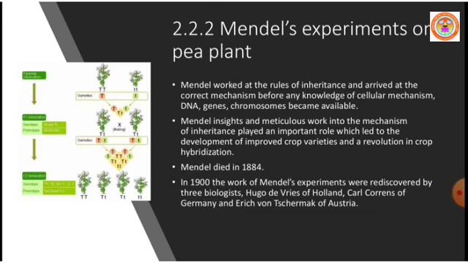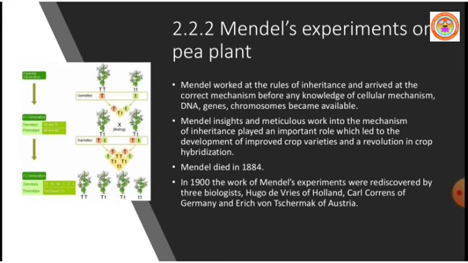So Mendel worked out the rules of inheritance and arrived at the correct mechanism before any knowledge of cellular mechanism. On or before Mendel's experiment, there was no knowledge about DNA, the cellular mechanism of living organisms, genes, and chromosomes; these became available only after Mendel.